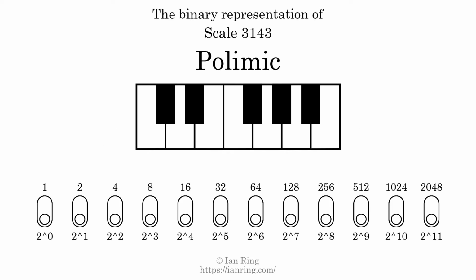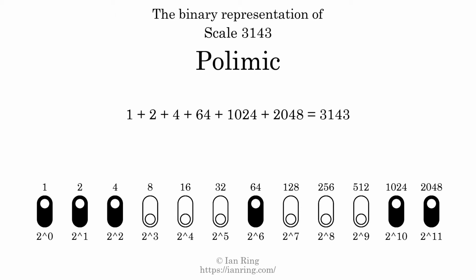The binary representation of this scale is determined by mapping tones of the scale to binary digits. Each binary digit represents a power of 2. To get the scale number, we add the powers of 2 together. The powers of 2 that are present in the scale, all added together, equals 3143.